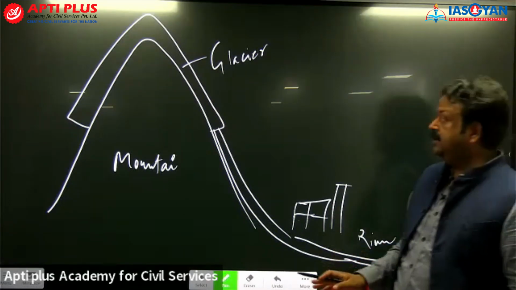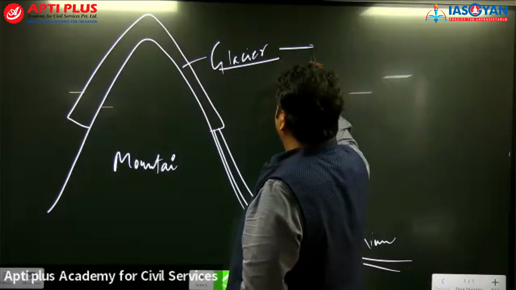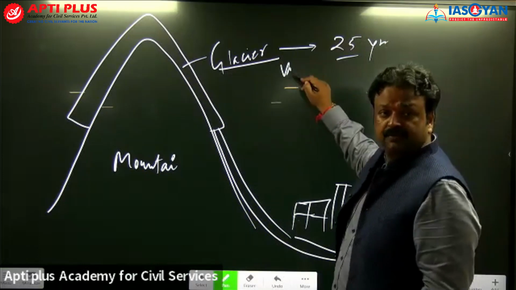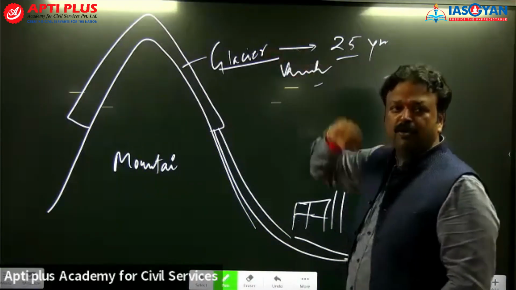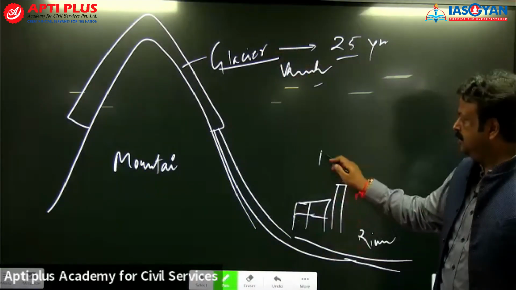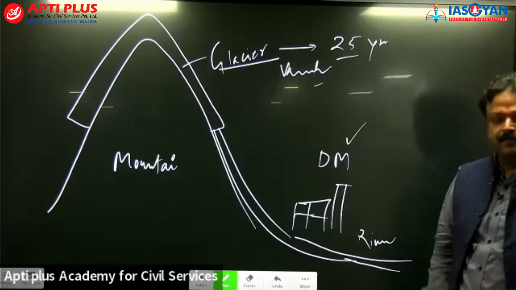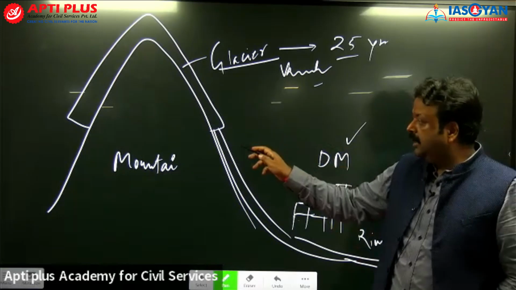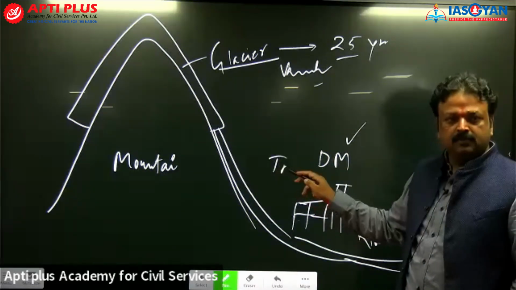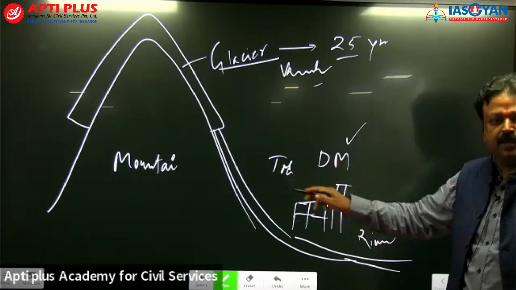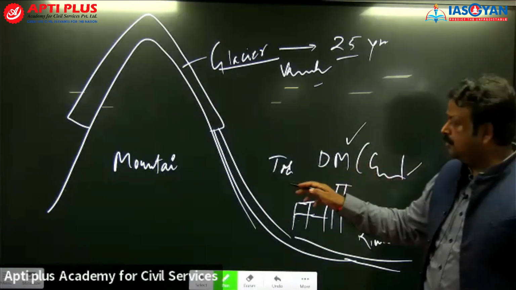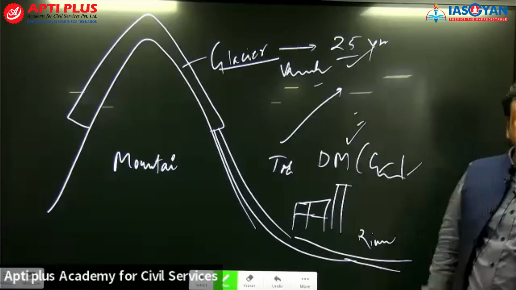And you also find that this glacier, after 25 years, will vanish. खत्म हो जाएगा क्योंकि ग्लोबल वार्मिंग हो रही है. And you are the district magistrate of this very area. तो district magistrate of this very area will work for today. But district magistrate of this very area, from geography and environment perspective, will also see this 25 year.